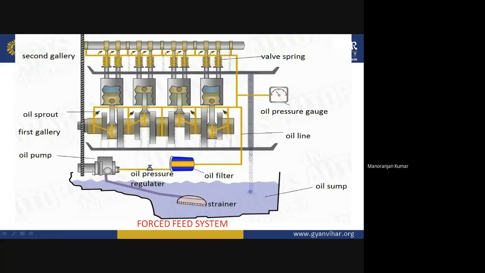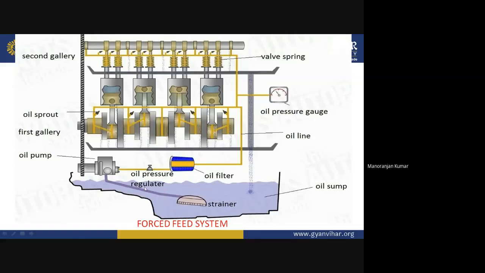Now this is the pump. The use of this pump is to supply the lubricating oil with high pressure to the different components of the IC engine. Now here an oil pressure gauge is there so that you can know at how much pressure the oil is flowing, because this is the force feed system. With the help of pressure, the oil is moving into the different parts of the engine. So you should know what the oil pressure is at that point.